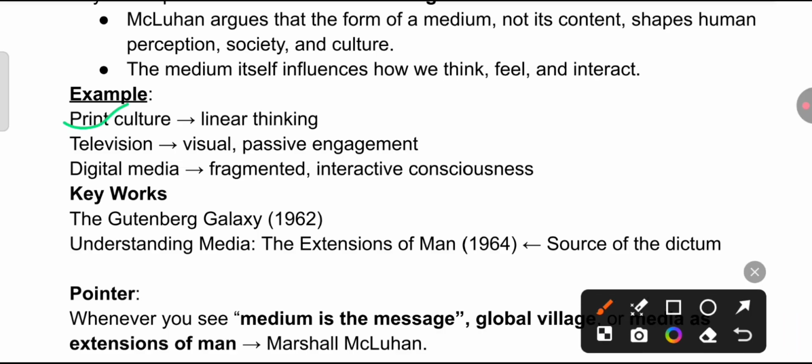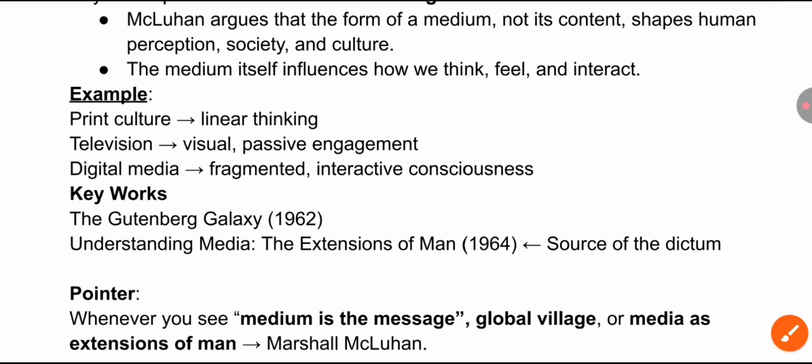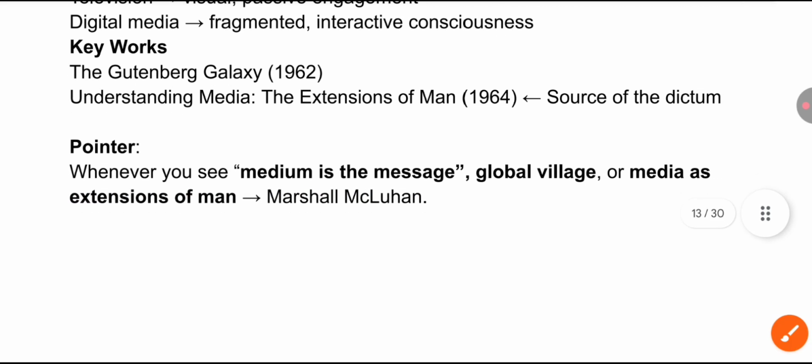Print culture, that is linear thinking, television, we study in paper 1, also about Marshall McLuhan, hot media and cool media. Visual passive engagement, digital media, fragmented, interactive, and consciousness. Remember the works The Gutenberg Galaxy 1962 and Understanding Media: The Extensions of Man 1964. This is the source of the dictum, the medium is the message.